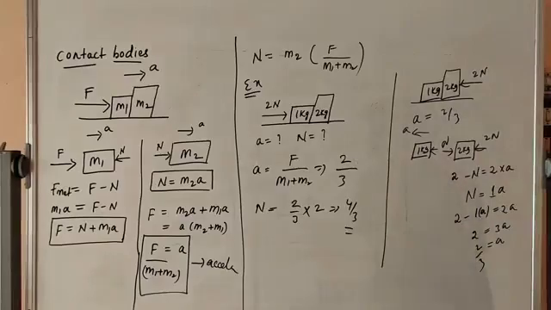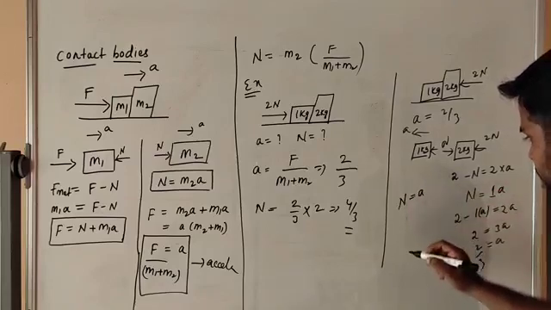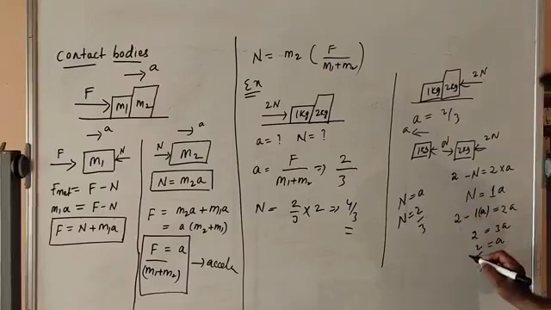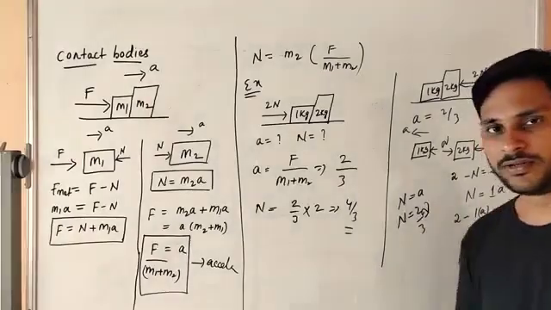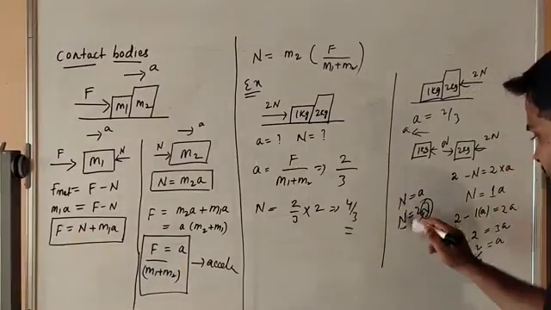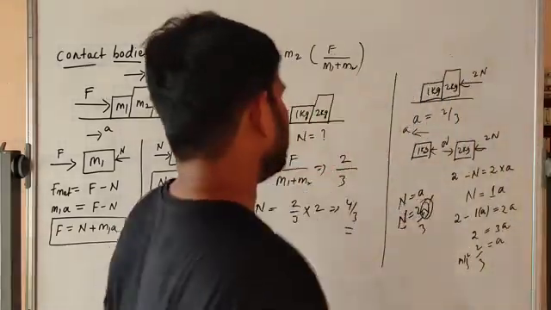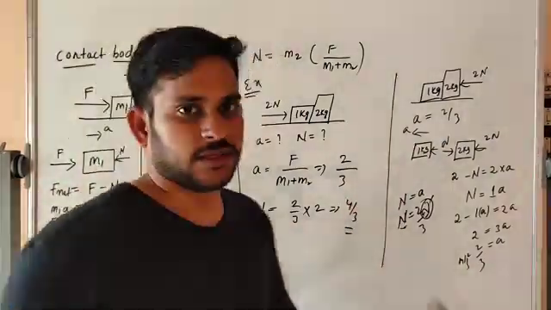Here we got this. What about the N? We have to substitute the A value in N is equal to 1A. So N is equal to 2 by 3. Here A is equal to 2 by 3 meter per second squared and N is equal to 2 by 3 newtons. Here N is in newtons, N is the normal force. Don't cancel N. You have to substitute here also, then you will get it. But the method is important. Okay. Now we will do another example.